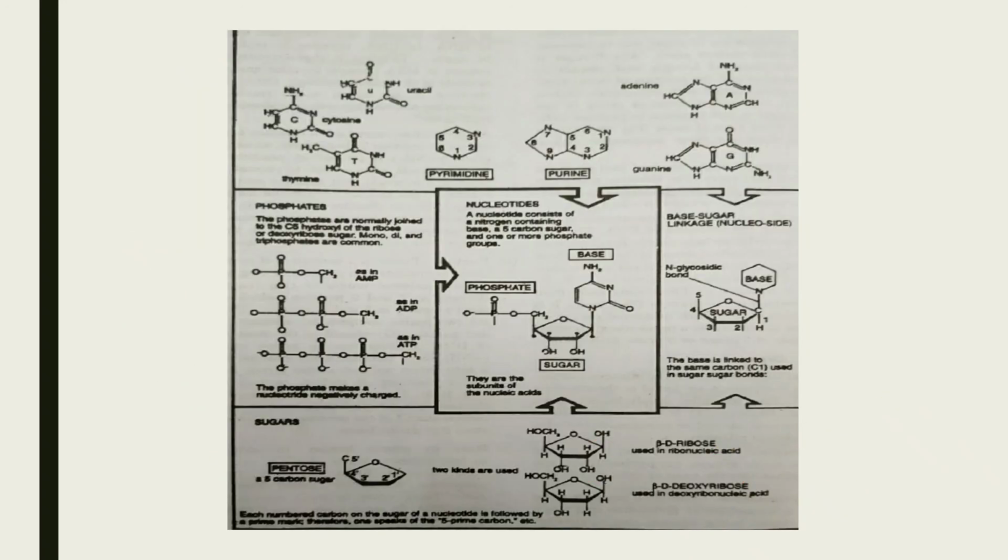This is a summary of what we have learned so far. Structure of pyrimidine, structure of purine, and here we can see the structure of adenine, guanine and thymine, cytosine, uracil, phosphate group and nucleotide. Nucleotide means base, sugar and phosphate molecule, and base plus sugar is the nucleoside. So here the bond is the N-glycosidic bond. Then what is deoxyribose sugar and ribose sugar.